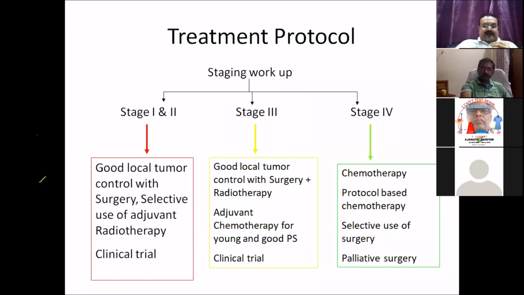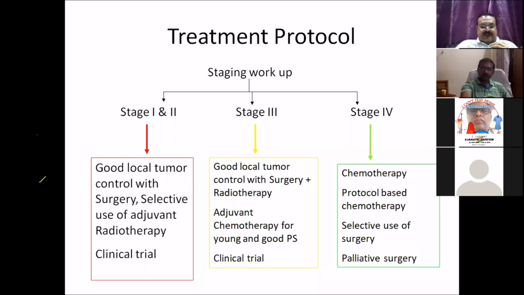So basically the treatment protocol that is recommended for stage 1 or 2 tumors is good local control with surgery and selective use of adjuvant radiotherapy. Radiotherapy is mostly used for grade 2 tumors sometimes, or the larger tumors.